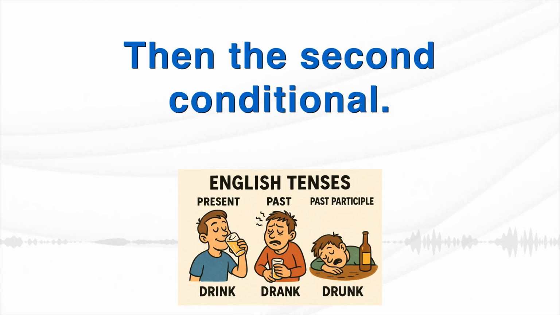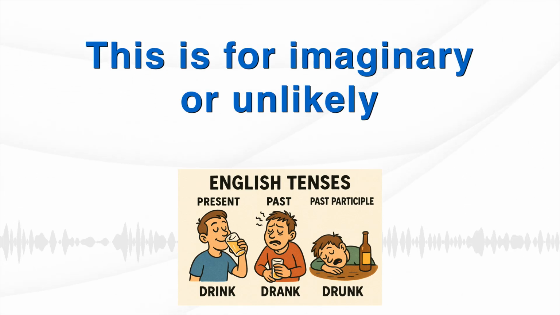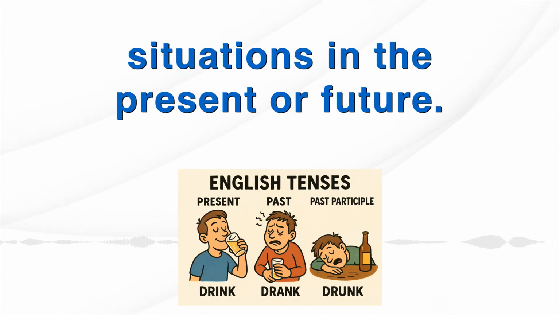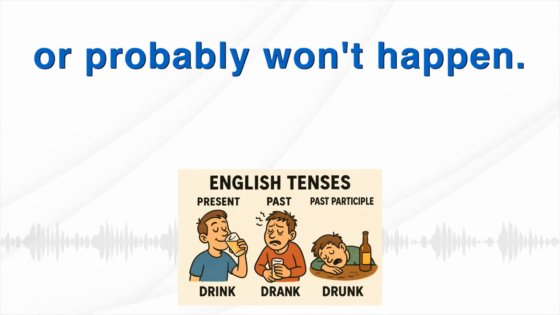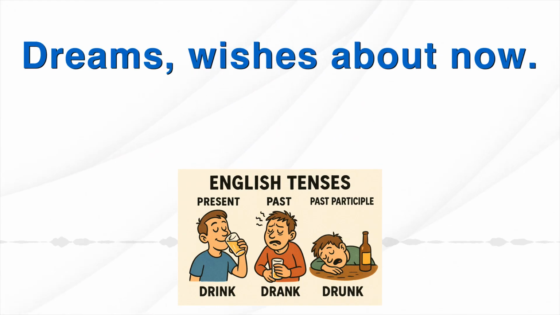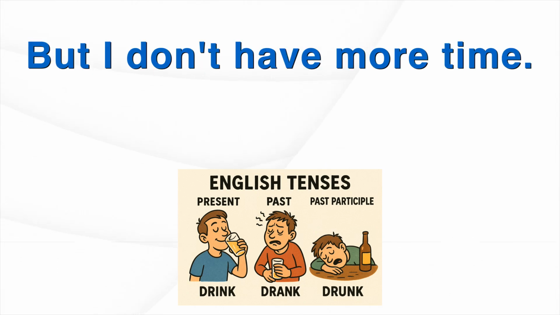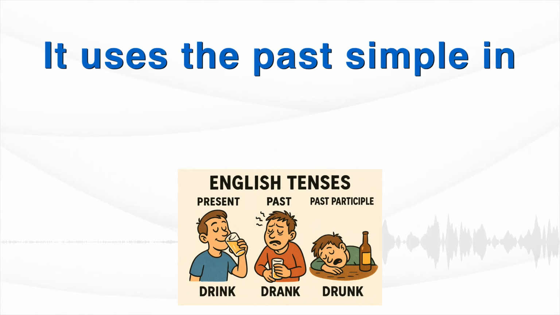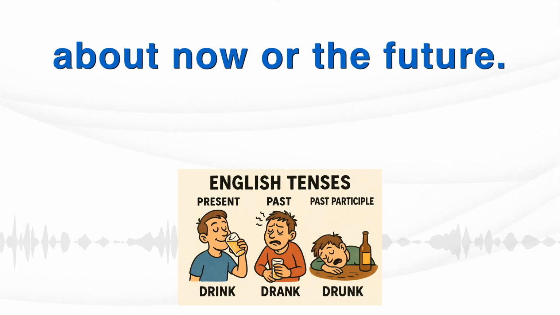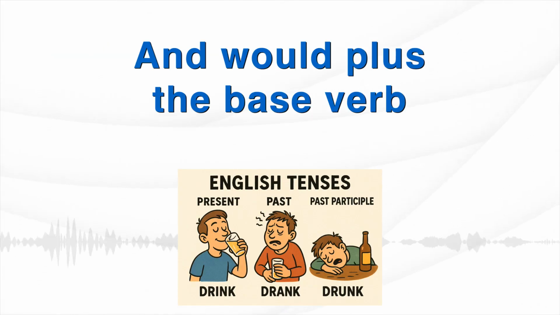Okay, then the second conditional. This is for imaginary or unlikely situations in the present or future. Things that are not real now or probably won't happen. Dreams, wishes about now. Like, if I had more time, I'd travel more. But I don't have more time. It uses the past simple in the if part, even though it's about now or the future, and would plus the base verb in the main part.